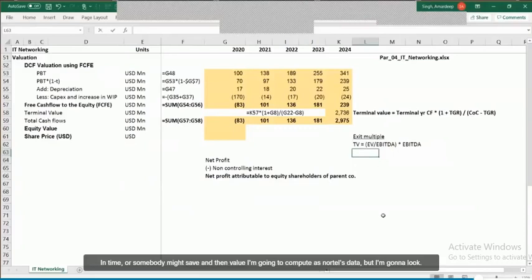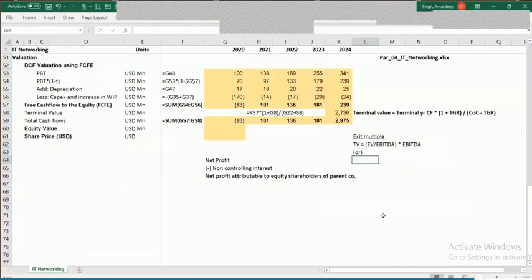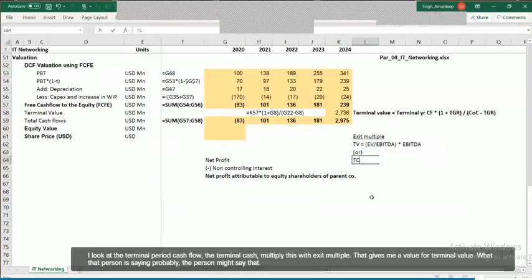Or somebody might say, I'm going to compute terminal value not as EV to EBITDA, but I'm going to look at the terminal period cash flow and multiply this with the exit multiple. That gives me a value for terminal value.